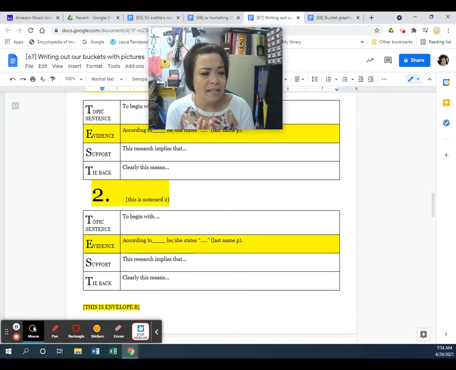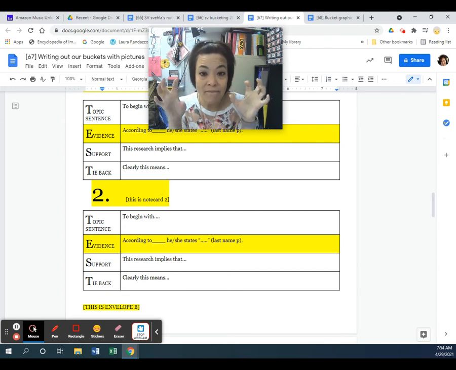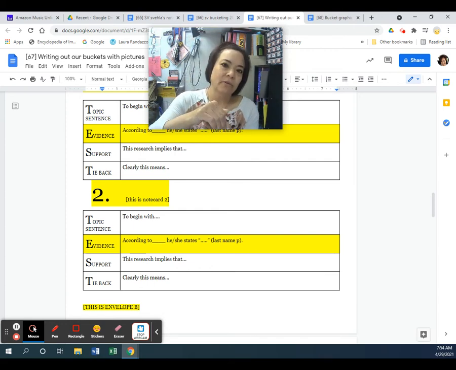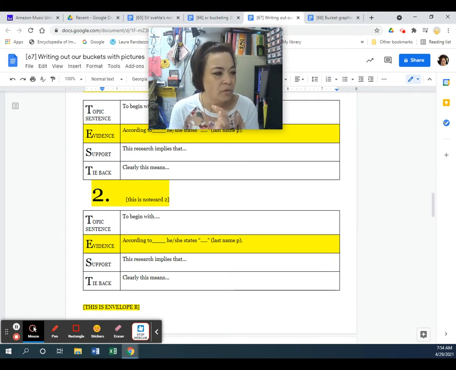And actually the last sentence that I wrote goes with my tie back. And the tie back is when we take the information that we use to support, we want to go, this is how it applies back to my Roman numeral 1. So the last sentence that I wrote, which was to begin with, when noticing behavior that seems out of the norm for students, important to review, all of that, that's my tie back.